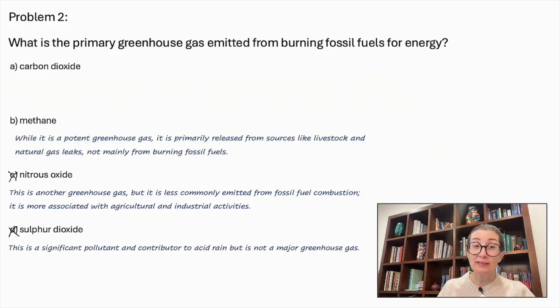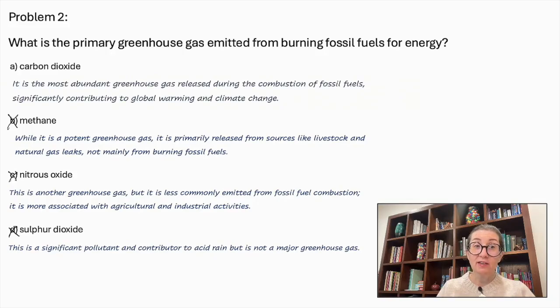Methane. While it is a potent greenhouse gas, it is primarily released from sources like livestock and natural gas leaks, not mainly from burning fossil fuels. So this is not correct either. Carbon dioxide. It is the most abundant greenhouse gas released during the combustion of fossil fuels, significantly contributing to global warming and climate change. Therefore, this is the correct answer.